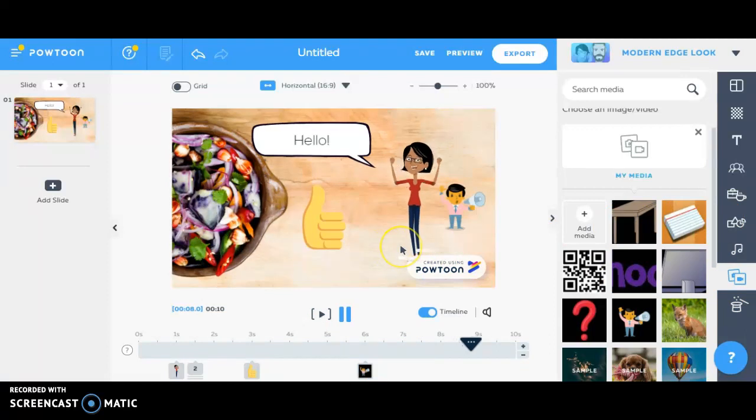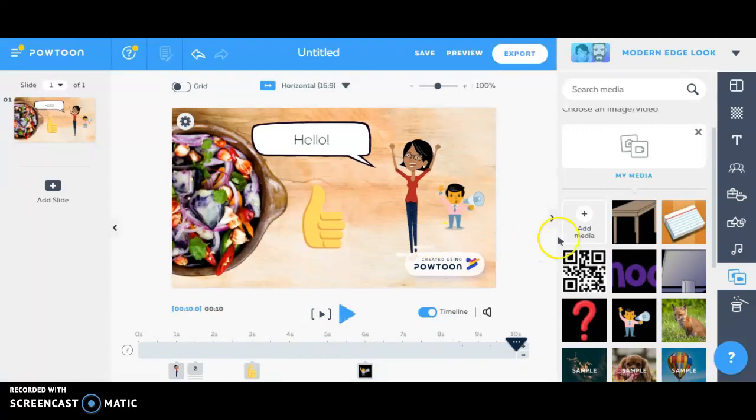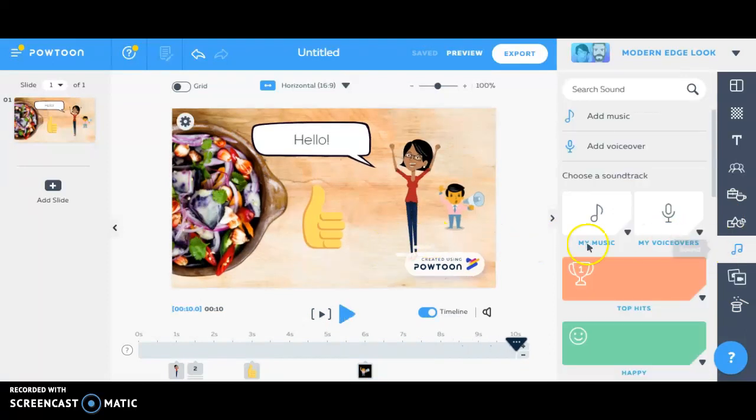So lastly, once you've created your PowToon how you want it to look, you can go over, choose sound, and you can either add music or add a voiceover. So the voiceover that you record can either be per slide or for your entire presentation. I think it works best to record your voiceover for your entire presentation first, and then go through and add your animations according to your voiceover.